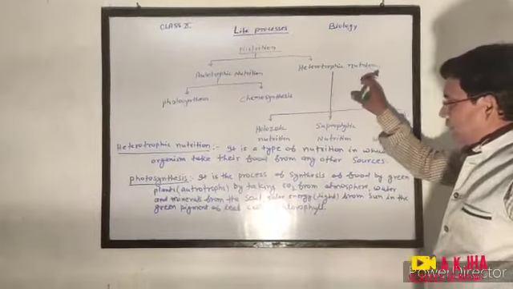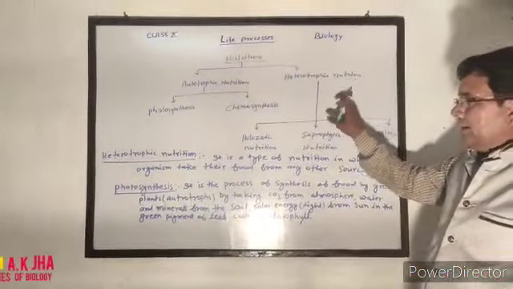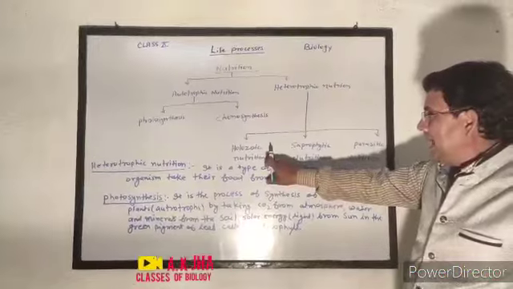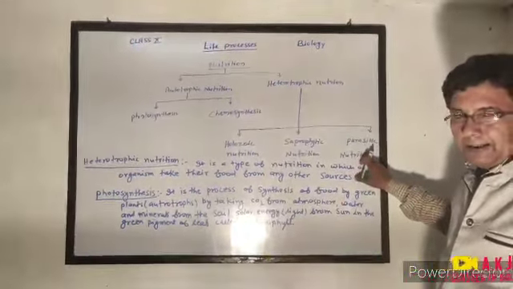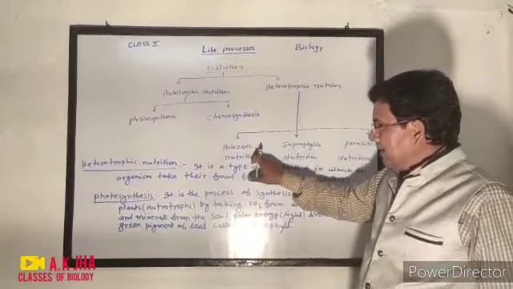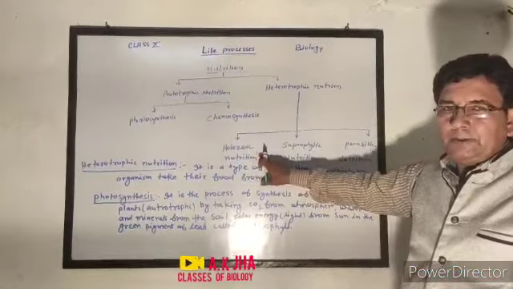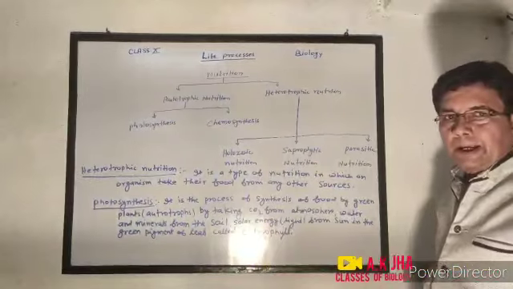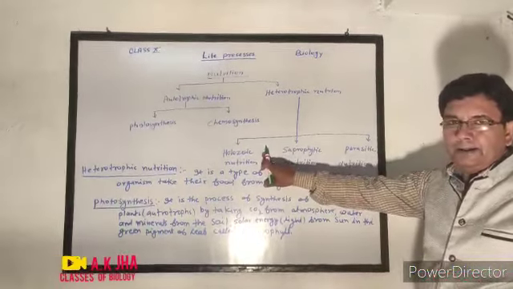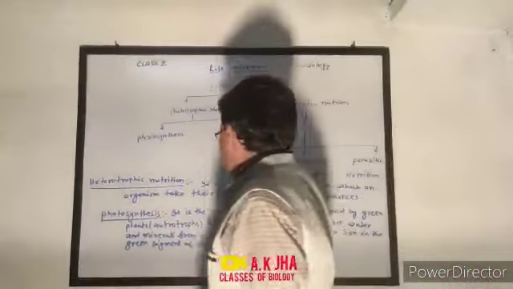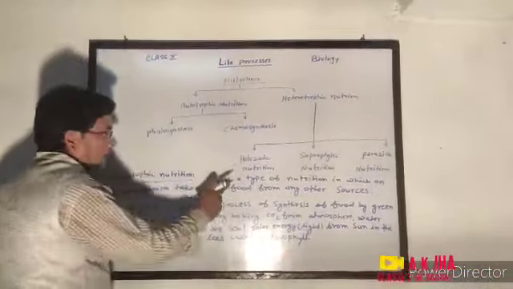Then after, heterotrophic nutrition is of three types: holozoic, saprophytic and parasitic. Holozoic nutrition is a type of nutrition in which organisms take complex solid food and they need digestion of complex solid food.